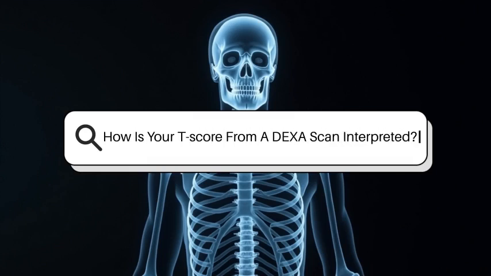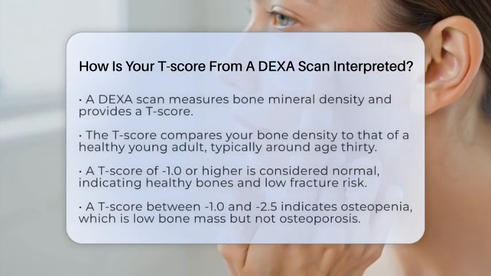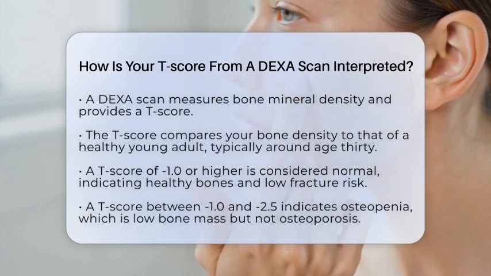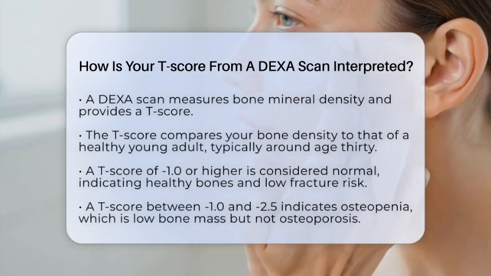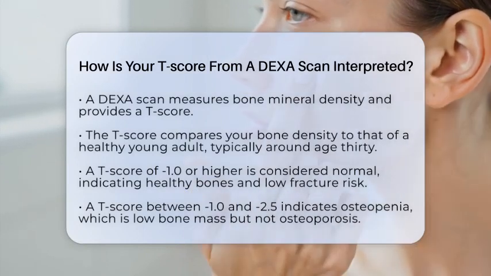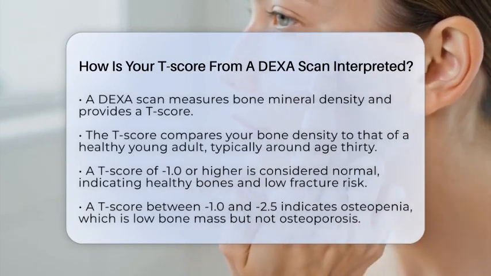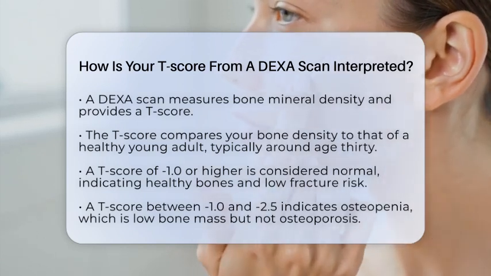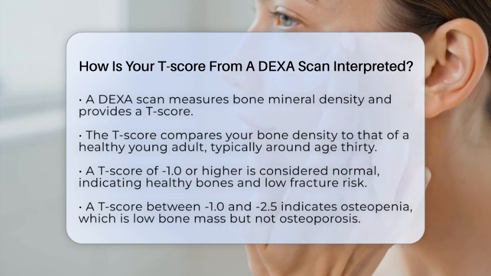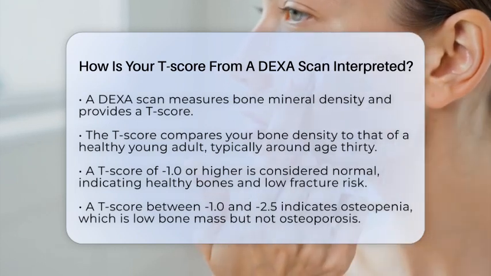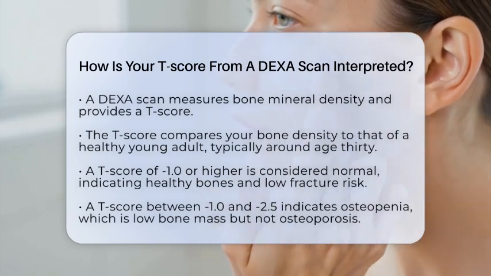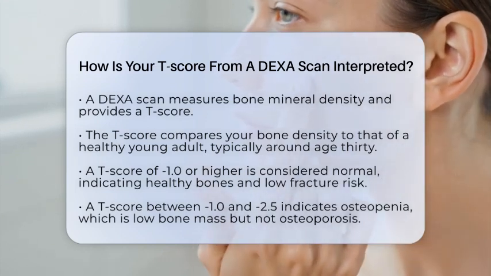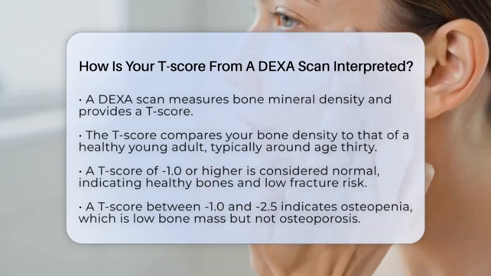How is your T-score from a DEXA scan interpreted? When you undergo a DEXA scan, which stands for Dual Energy X-ray Absorptiometry, the results provide a T-score. This score compares your bone mineral density to that of a healthy young adult, typically around age 30. This age is significant because it is when bone density peaks. The T-score tells you how many standard deviations your bone mineral density is above or below this reference point.